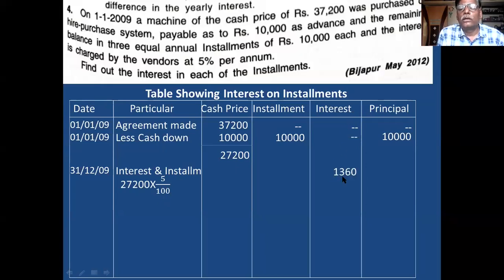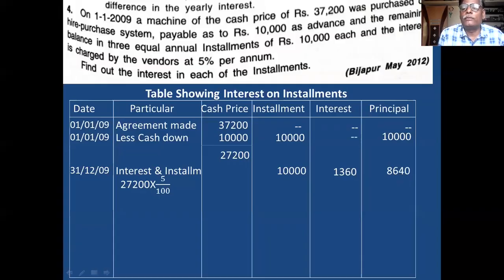That is 1,360. Okay. You see my steps carefully. You record interest. After recording the interest, you record the installment in the installment column. 10,000 installment. Okay. Then how to write the principal? Installment minus interest is equal to principal. 10,000 minus 1,360 is equal to 8,640.